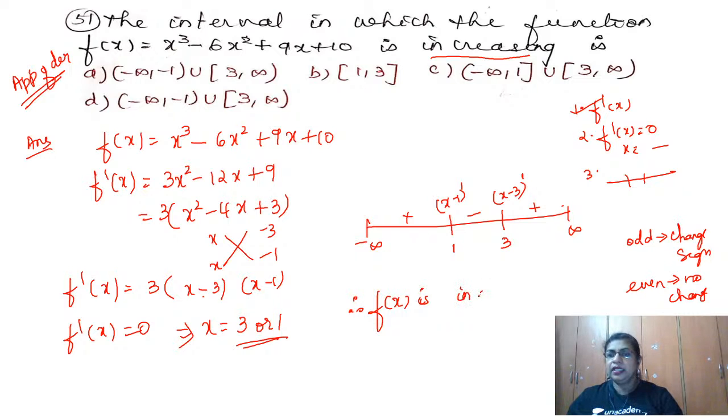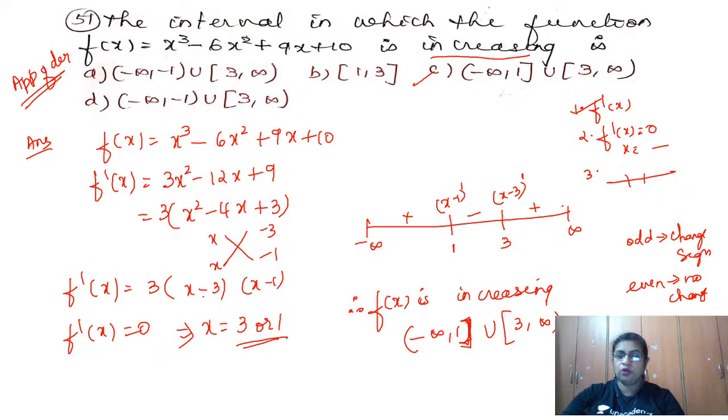f of x is increasing in which intervals now? In the intervals minus infinity to 1. Infinity is always open. Since it is asked increasing, I take the closed interval. If it was strictly increasing, then it would have been the open interval. Union, then from 3 to infinity. So we have this option C. Is that clear to you?